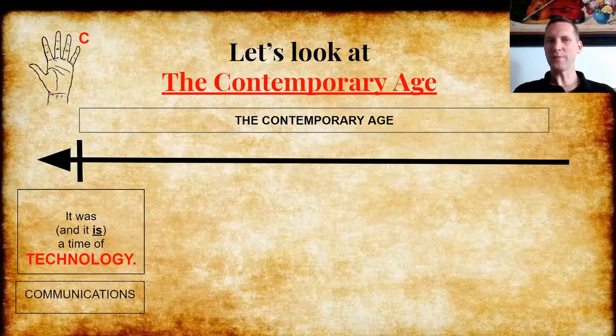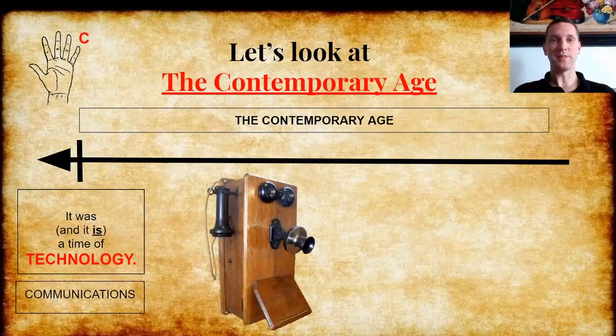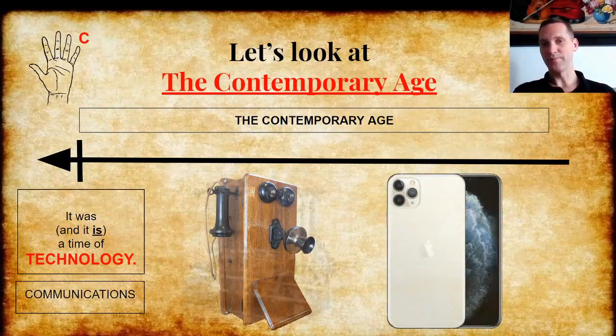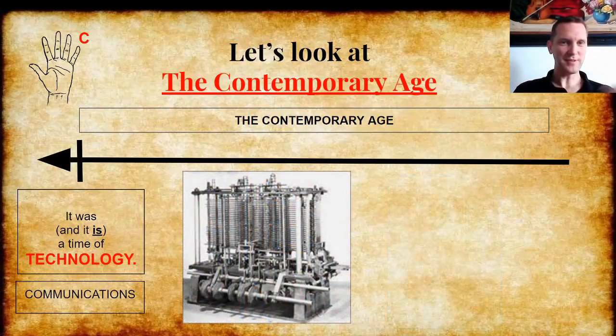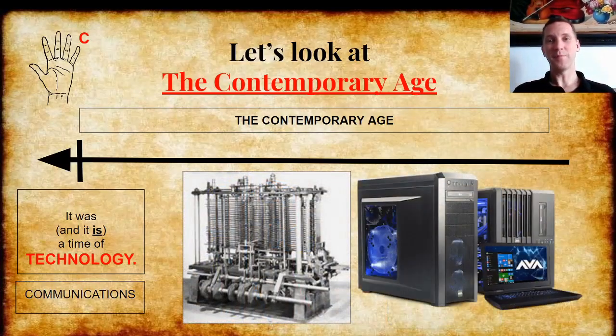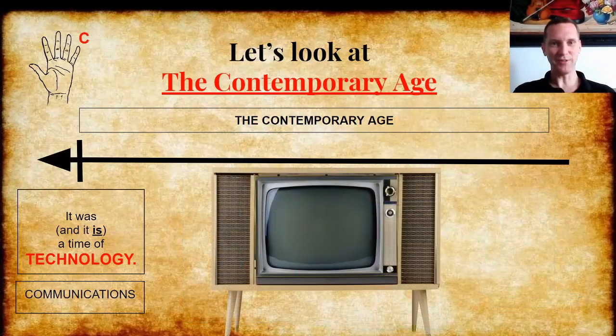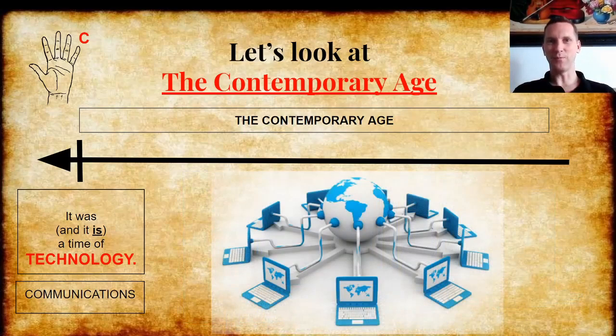And one more, think about the changes in communications in the contemporary age, from the first telephone to modern mobile phones, from the first computers to modern computers, from the radio to the television to the internet, which you are using right now, with millions of computers connected all around the world. There have been many changes in technology, and all of these changes happened in the contemporary age, and they continue today.